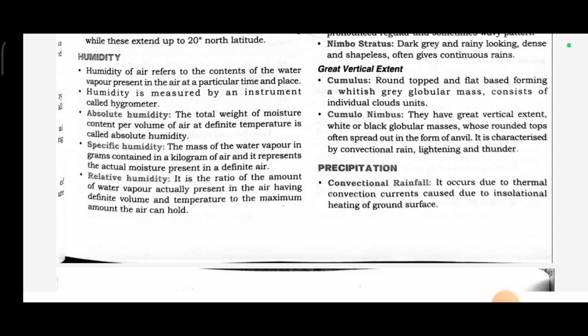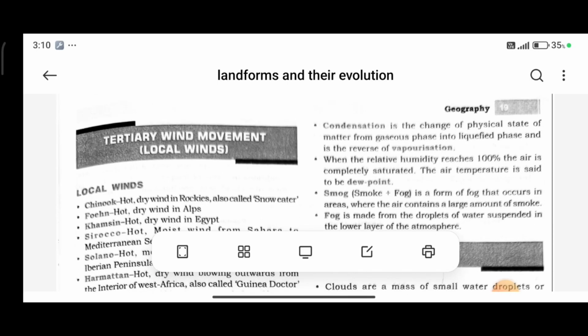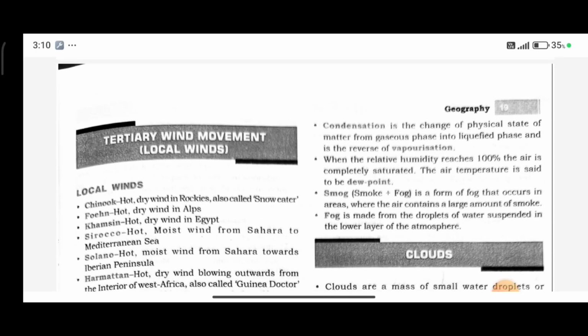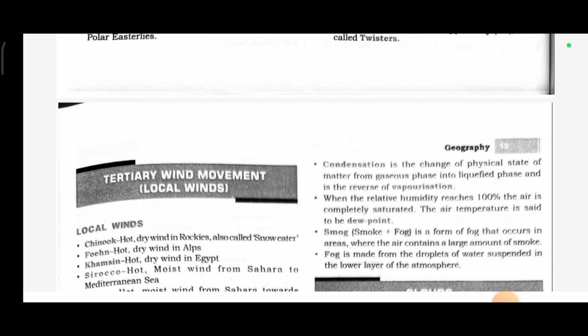Relative humidity: it is the ratio of the amount of water vapor actually present in the air having definite volume and temperature to the maximum amount the air can hold. Condensation is the change of physical state of matter from the gaseous phase into the liquid phase and is the reverse of vaporization. When the relative humidity reaches 100%, the air is completely saturated and the air temperature is said to be the dew point. Smog is a form of fog that occurs in areas where the air contains a large amount of smoke. Fog is made from droplets of water suspended in the lower layer of the atmosphere.